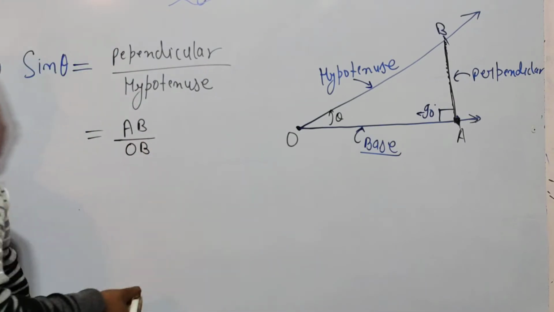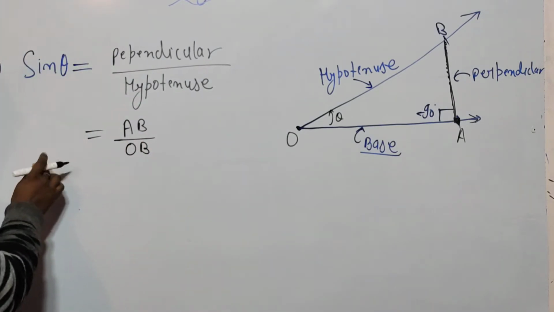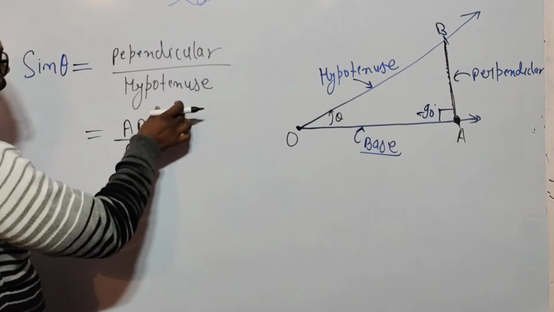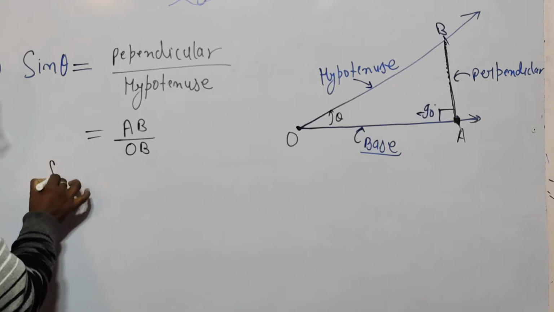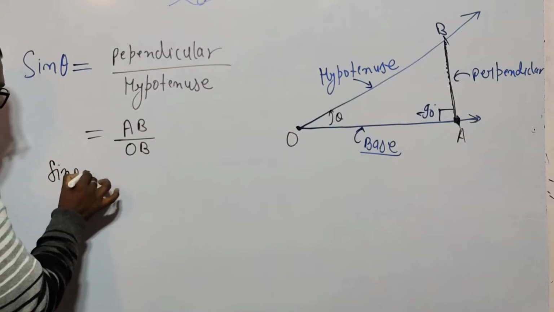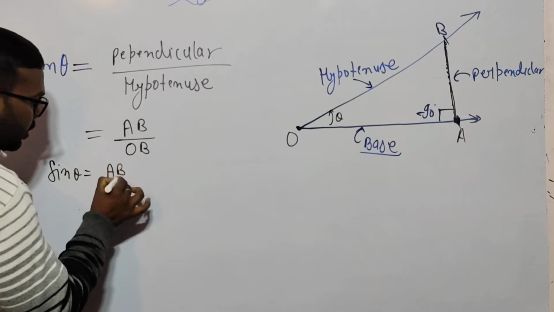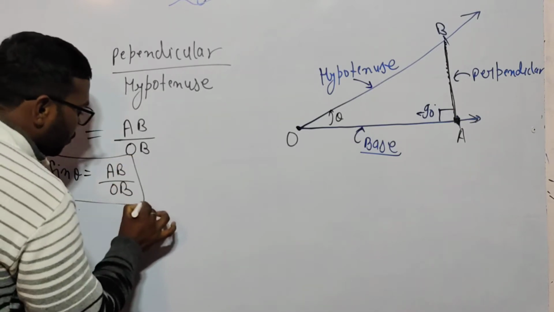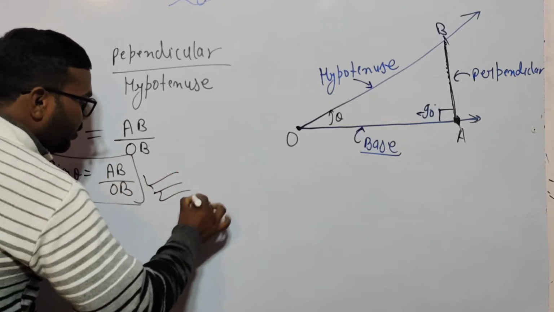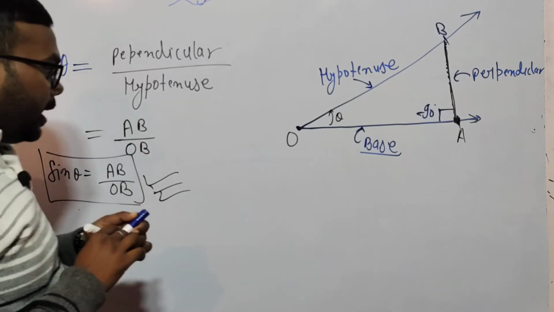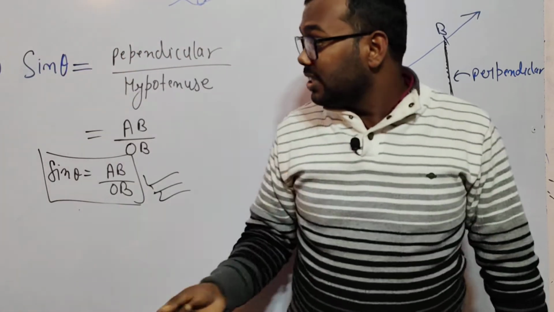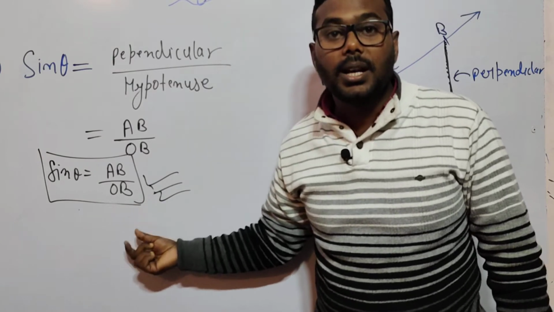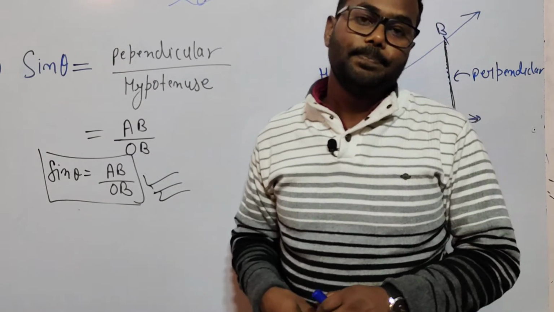So sin theta means perpendicular upon hypotenuse, means AB by OB. This is your first trigonometric ratio. That is very, very, very important for trigonometry, and the origination of trigonometry is from here. This is the first symbol and first ratio of trigonometry. Okay, now